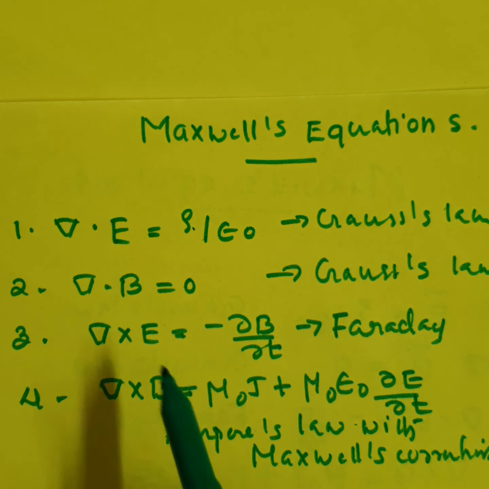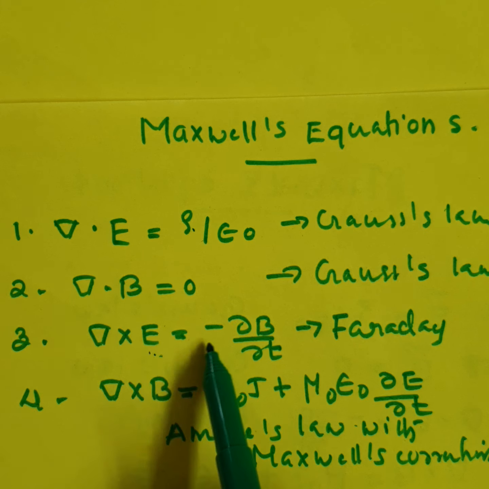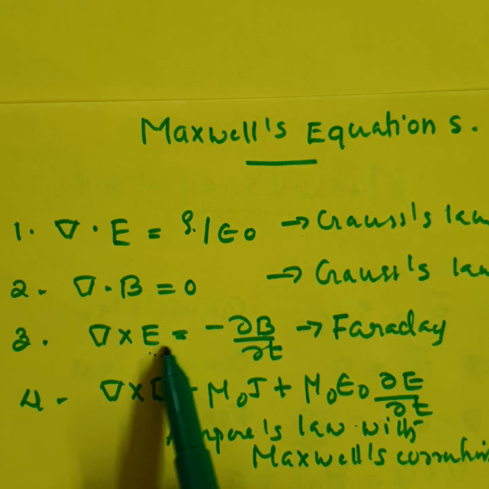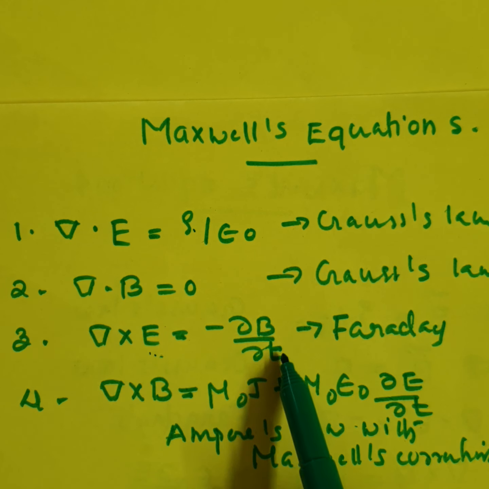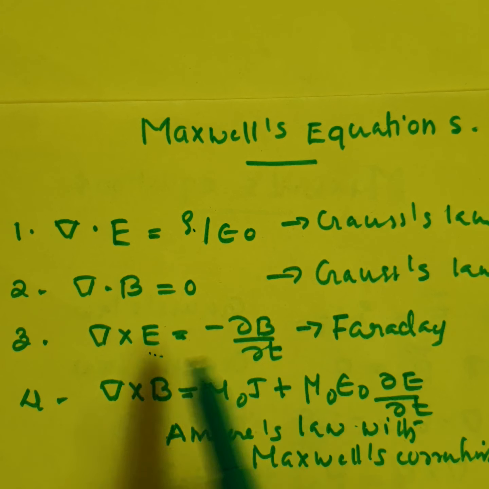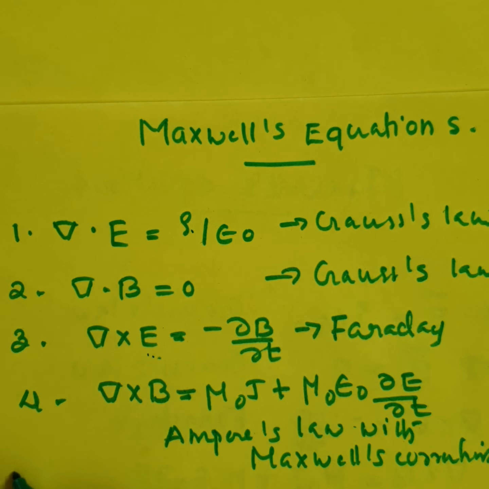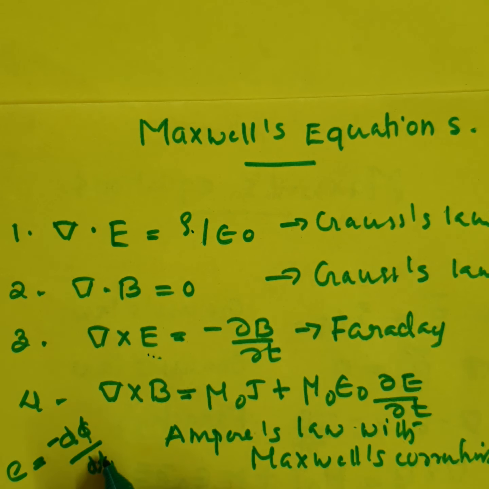Then the third equation states that del cross E is equal to minus dou B by dou t. That is, an electric field can be generated by a time varying magnetic field. So whenever there is a change in B, it will create an E. According to Faraday's equation, the EMF induced is equal to the change in the magnetic flux.